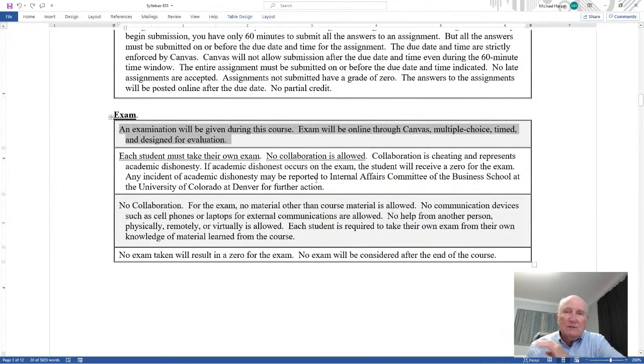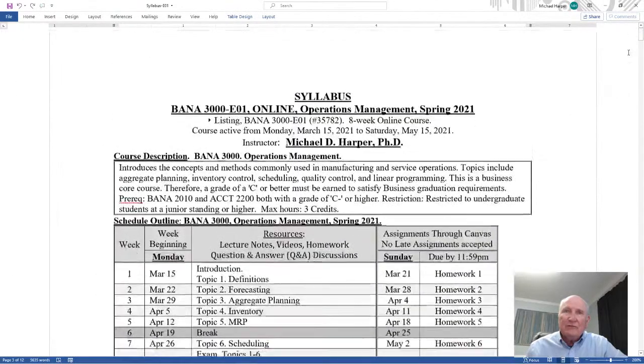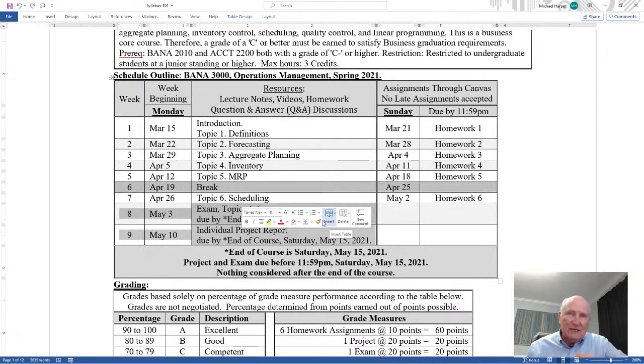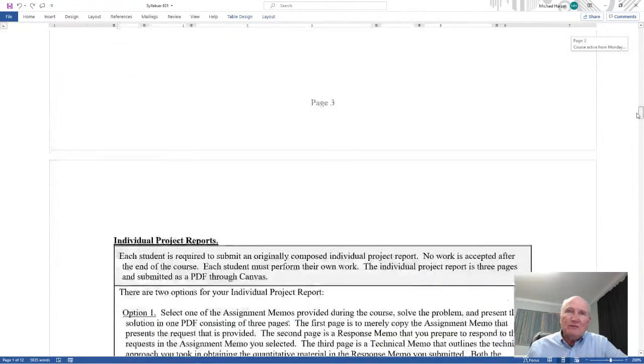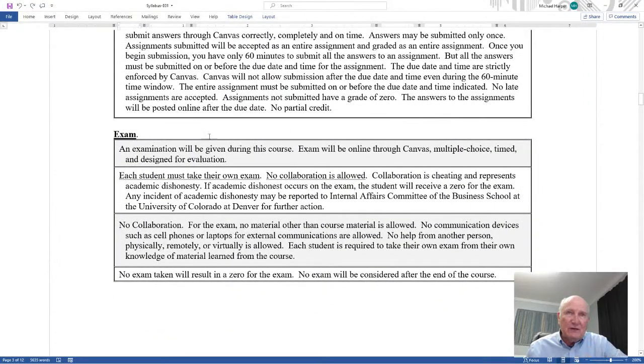I will post an exam study guide the week before. In other words, if we go back to the syllabus up here, which I've already mentioned, on May 3rd, I will post a video for an exam study guide. Here's how to study for it. Here's the kind of questions. Here's how to prepare. And also the project report, I'll have another video for that. Okay, and so make sure that you understand and go over those videos.